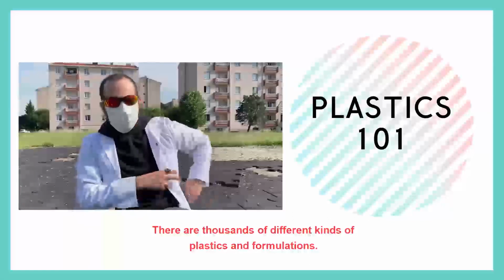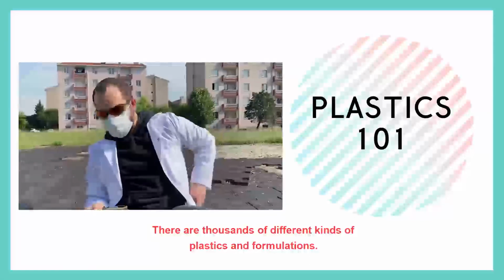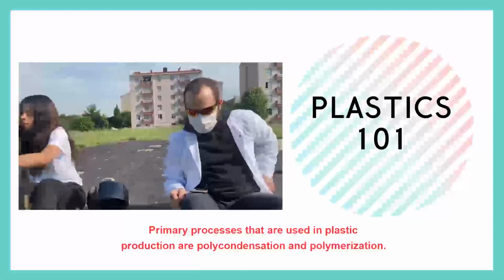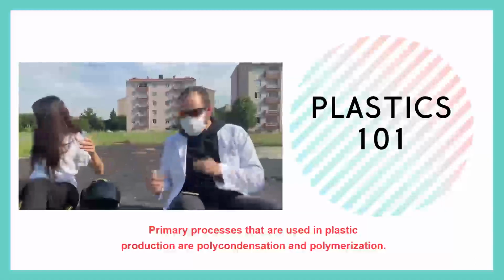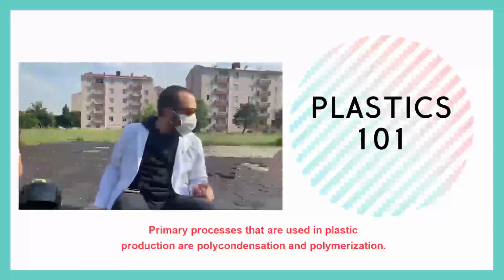There are thousands of different kinds of plastic and formulations. Primary processes that are used in plastic production are polycondensation and polymerization.